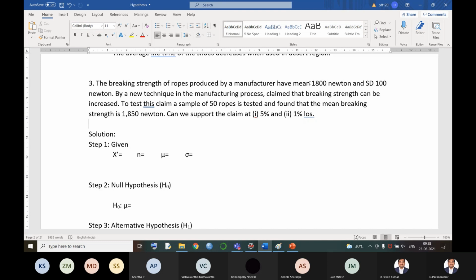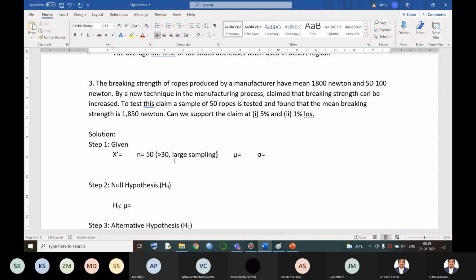In general means always about a population. Now, on what are they testing? On 50 ropes they are testing. So what is our sample size here? 50 ropes is our sample size. That means in the given problem, in the solution, our first step is to check the sample size. It is a large sampling problem. n greater than 30 will always be a large sampling problem.